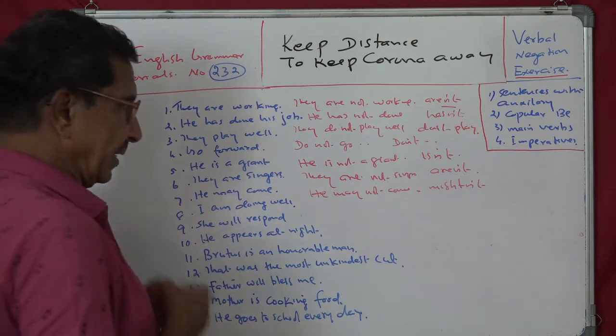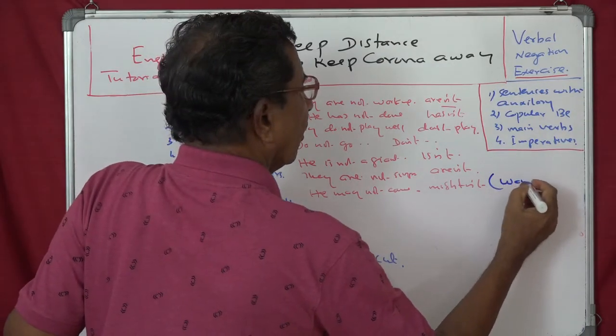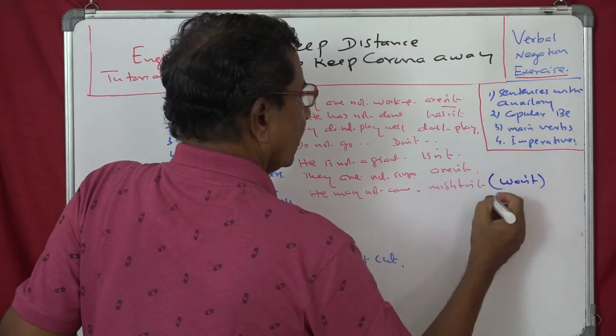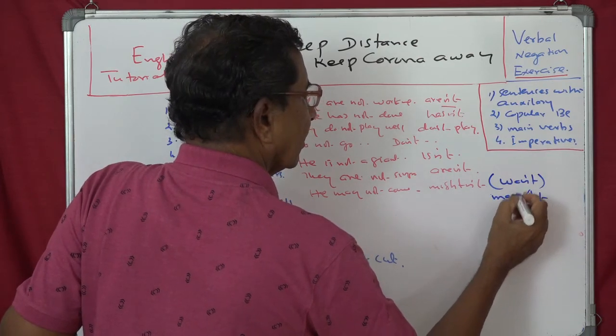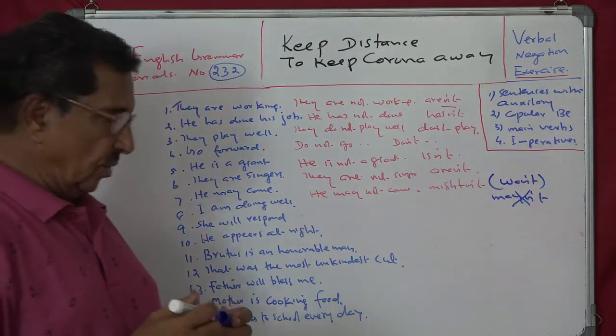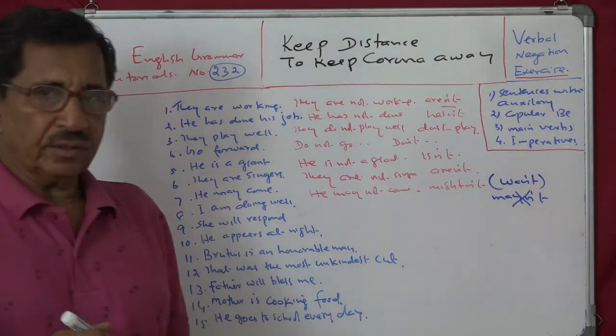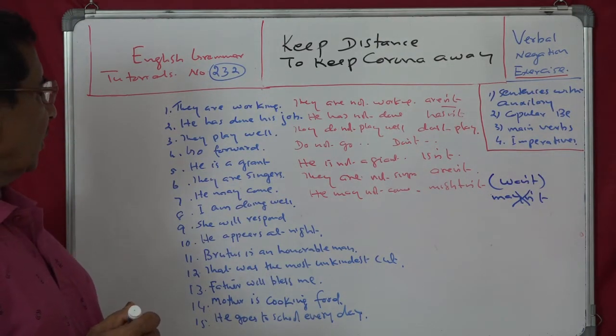You can also say won't, but no mayn't. Mayn't is not allowed. So either you can say mightn't, or you can say won't, which means will not.